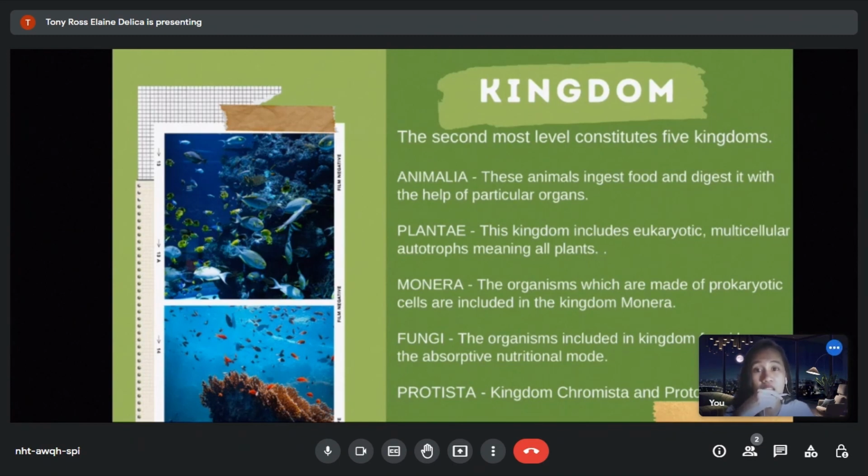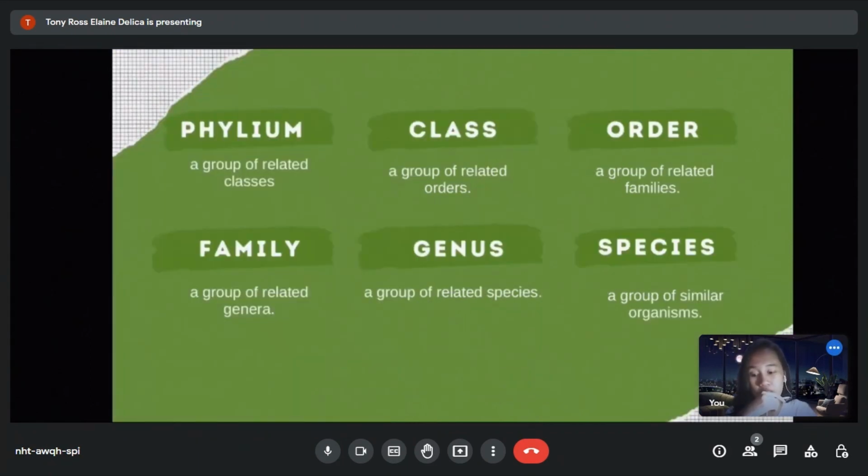The kingdom Chromista includes eukaryotic organisms, both single-celled and multicellular, and kingdom Protozoa includes single-celled eukaryotic organisms, free-living or parasites, meaning they feed on microorganisms, debris, and other organic tissues or organic matter.